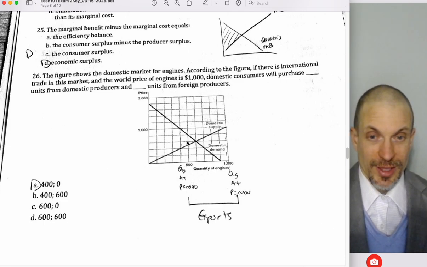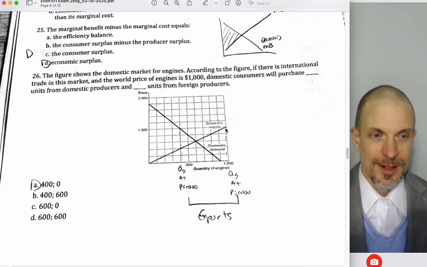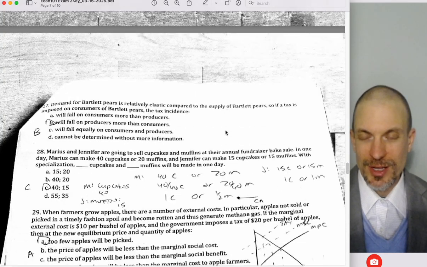The domestic suppliers would be happy at a price of 1,000 to sell all the way out to 1,000 units, but consumers aren't going to bear that many units. The market won't bear that many units.